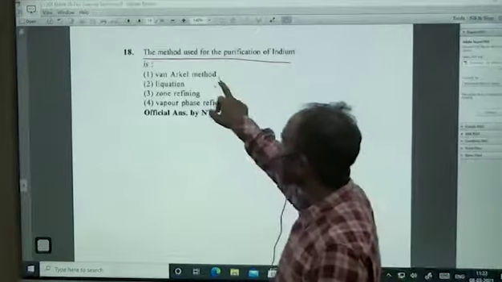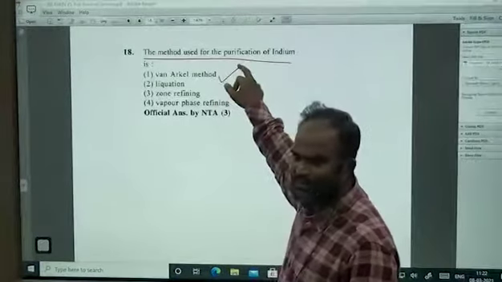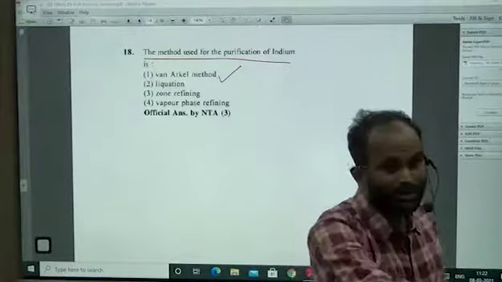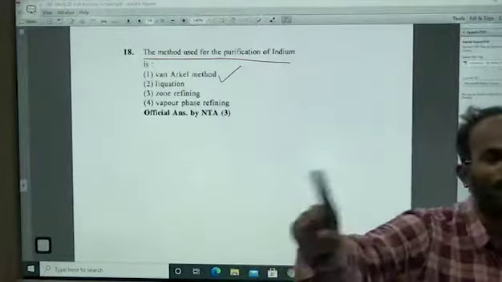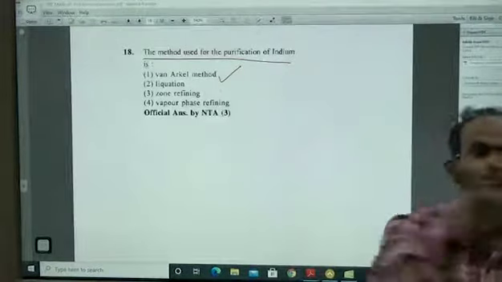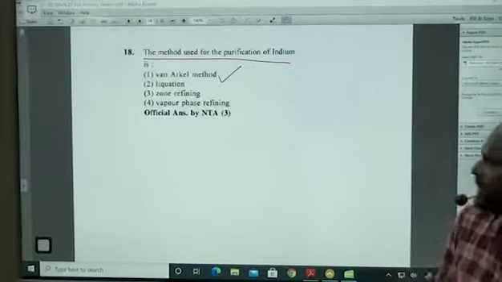Next one, Van Arkel's method we know. What is the Van Arkel's method? Reacted with iodine, an impure compound will form a complex. Then that complex is heated to a high temperature. Therefore, by leaving the iodine, they will give the pure compound. What compounds can we prepare like that? Zirconium.